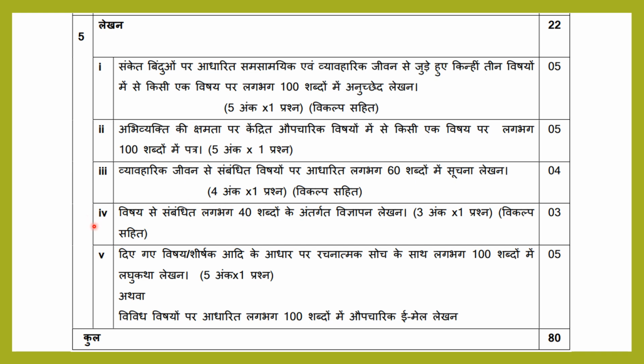So fourth topic is विषय से संबंधित लगभग 40 शब्दों के अंतर्गत विज्ञापन लेखन. For this 3 marks, and here also विकल्प सहित, that is this or that option will be there. You can select any one option. Okay, so around 40 words you have to use in that for this 3 marks.